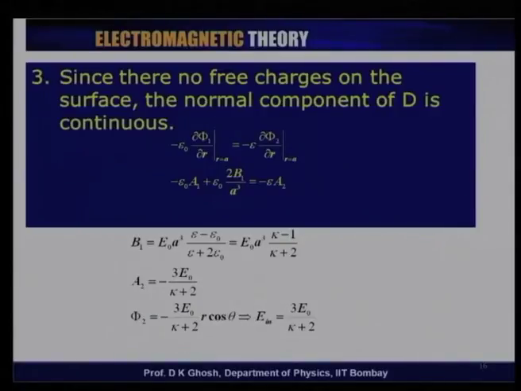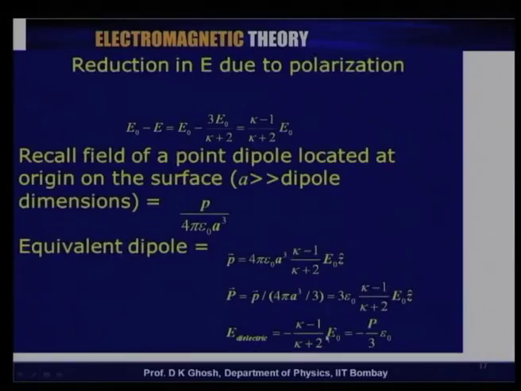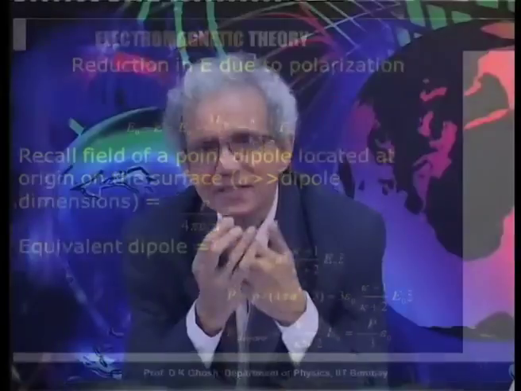If you solve these expressions, you can write down what A1, A2 and B1 are and get an expression for the potential phi 2, for instance, and get the electric field. What we will do is take this result next time and find out what is the effect of the polarization of the medium on the electric field lines that are there due to the external uniform electric field.